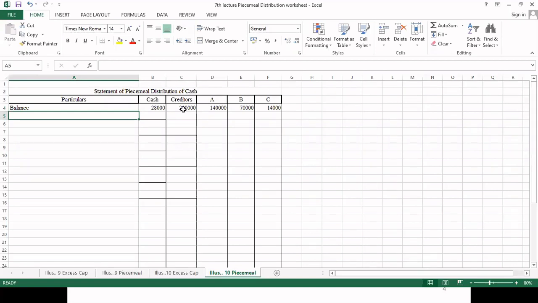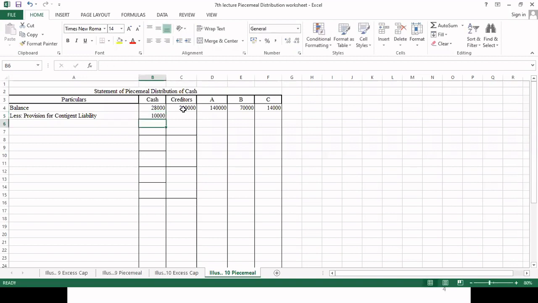So for the contingent liability, we have to keep some particular asset, so we are making a provision. First of all we write less provision for contingent liability, a sum of rupees 10,000.